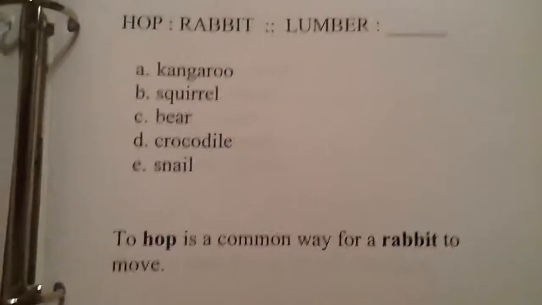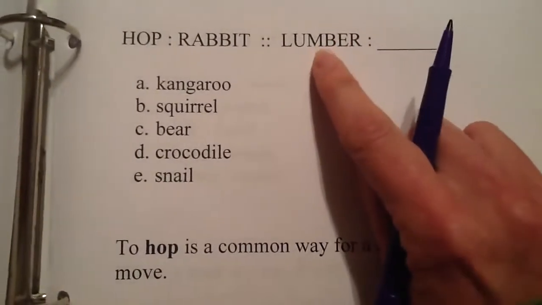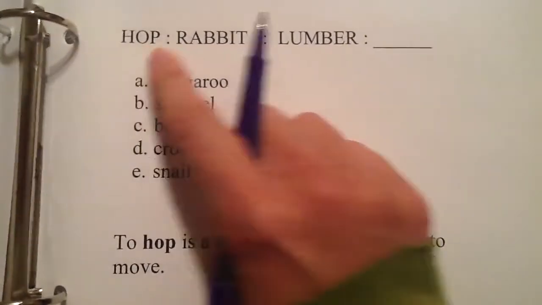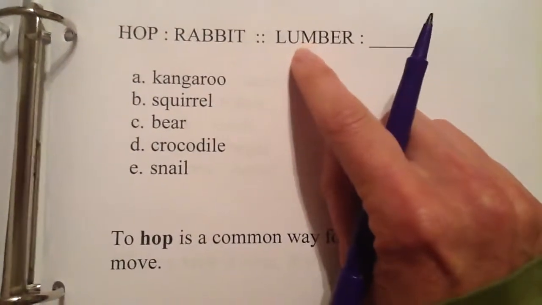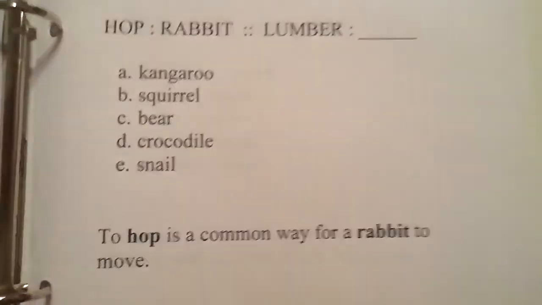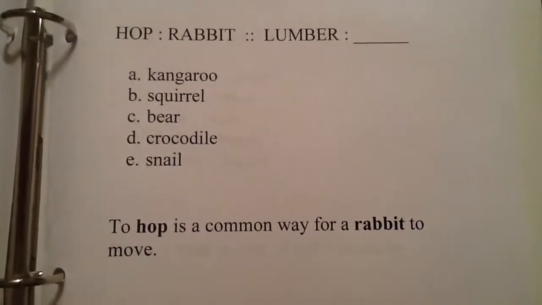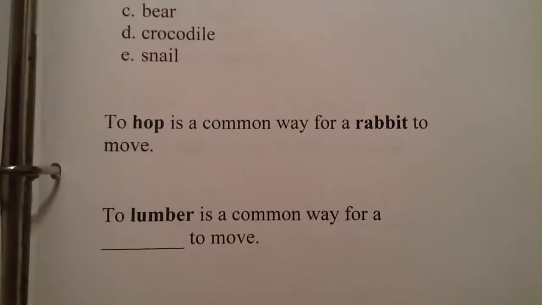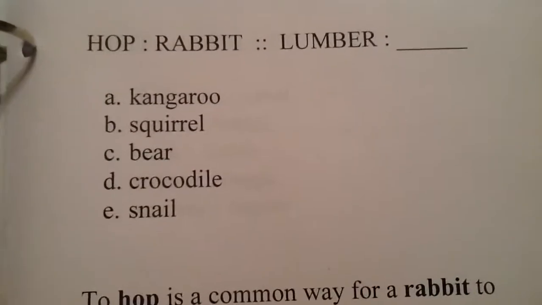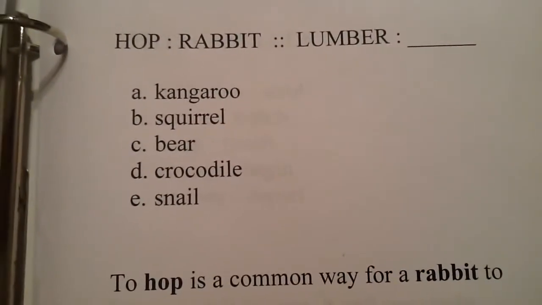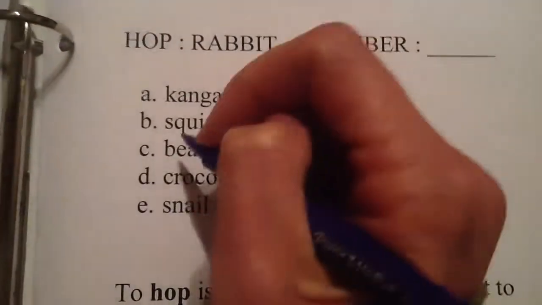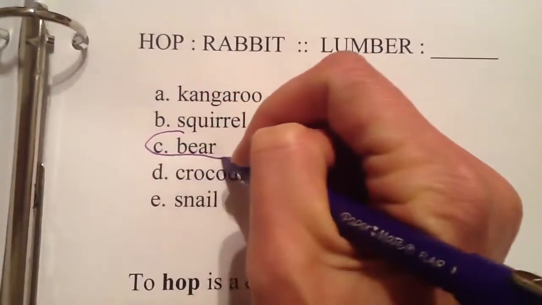Well, thinking about that really does help me to decide which of my definitions lumber is. To hop is a verb. It's a way of moving. Then I probably want this to be to lumber as well, a way of moving that's slow and lazy and cumbersome. So, if to hop is a common way for a rabbit to move, we're looking for to lumber is a common way for a blank to move. And looking at our animal choices here, there's only one animal that is known for moving in a slow, clumsy manner, and that would be C, a bear.